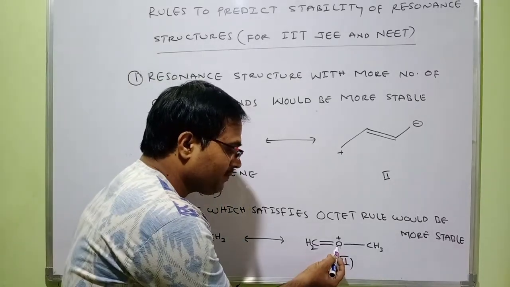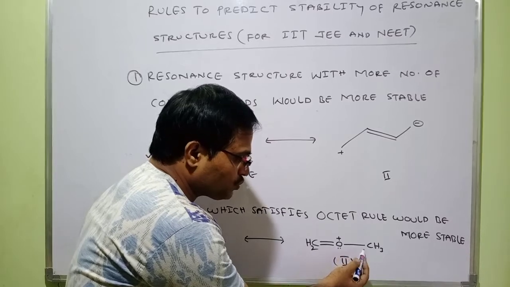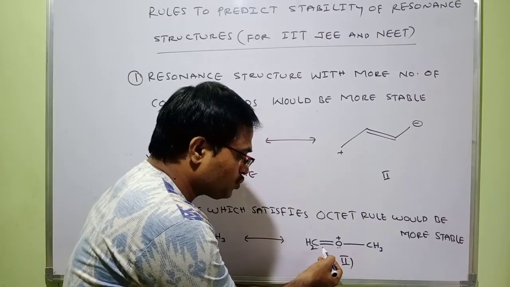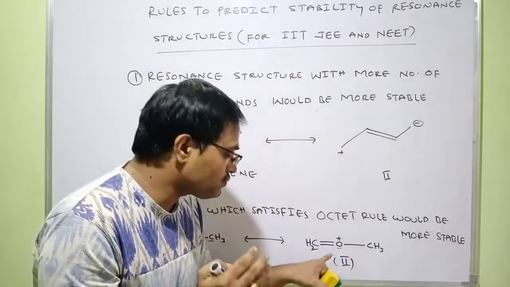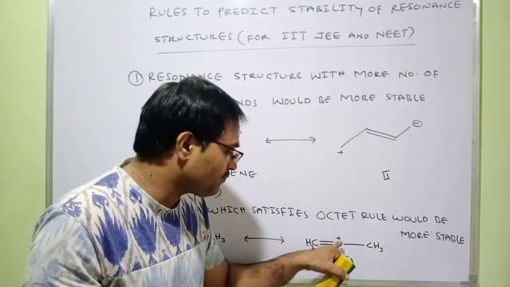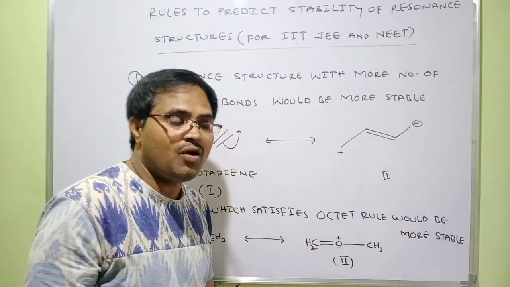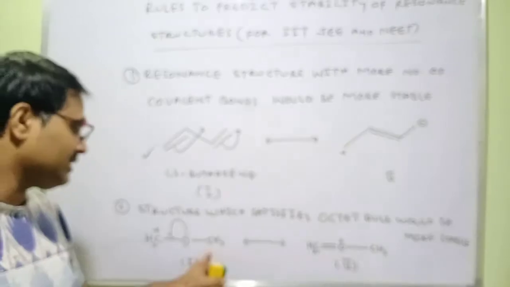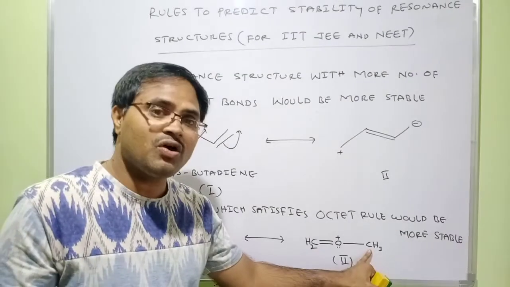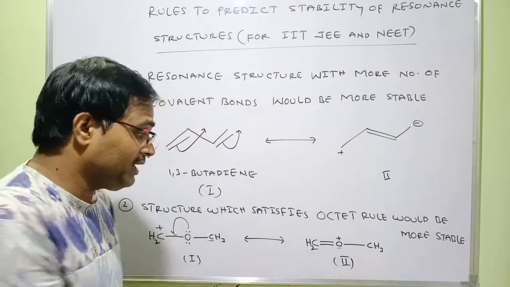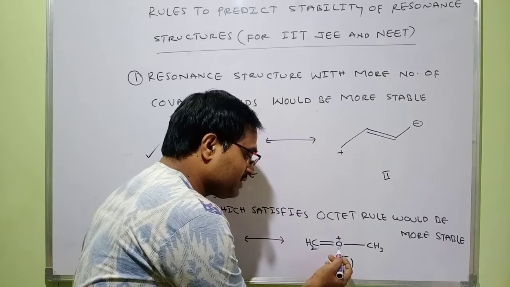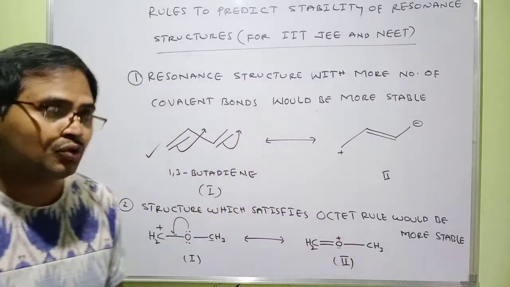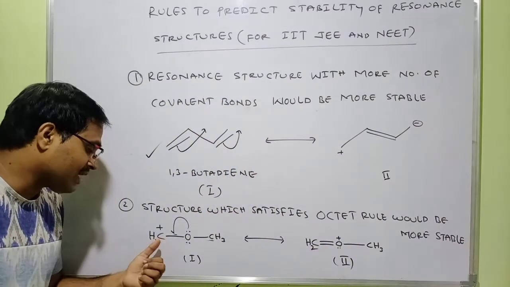So look at here. The oxygen is there. So this side 2 bonds, that side single bond, this side 2 bonds. 3 bonds means 6 electrons. One lone pair is there. Total 8 electrons. Therefore, oxygen satisfies the octet rule. Here, carbon, same as here, this carbon also satisfies the octet rule. Okay. So here all central atoms, this carbon, this oxygen, this carbon satisfied the octet rule, whereas here this carbon doesn't